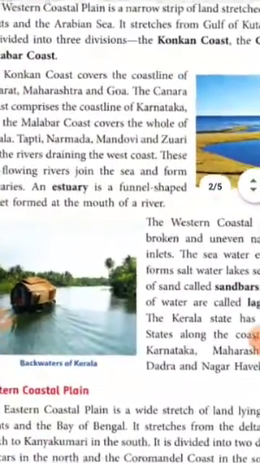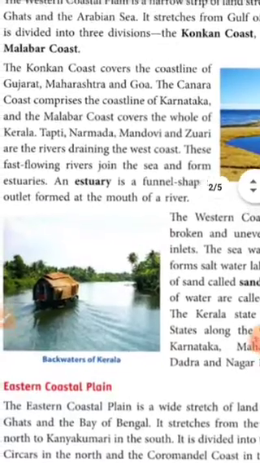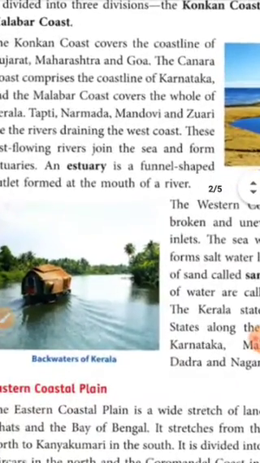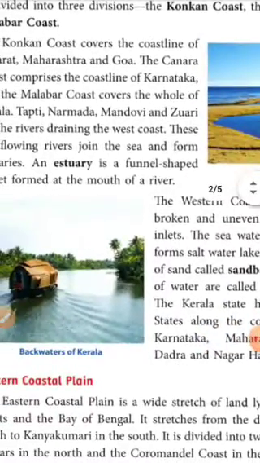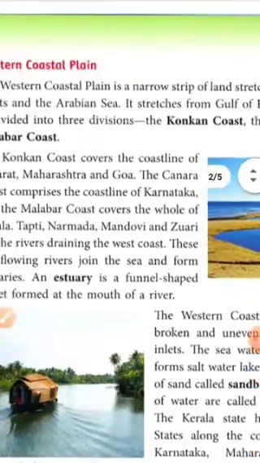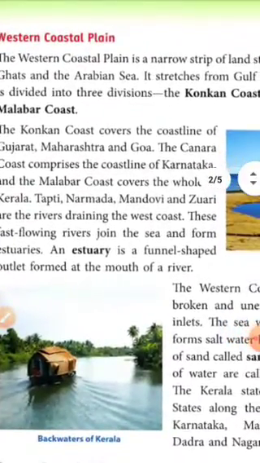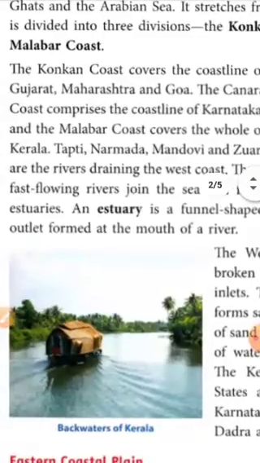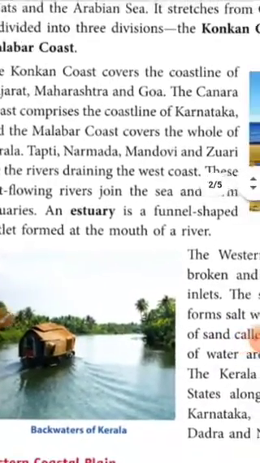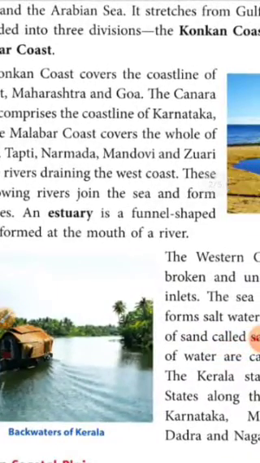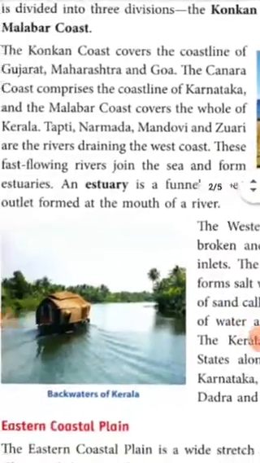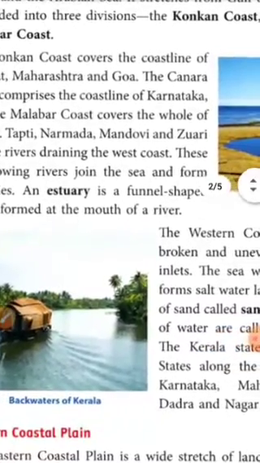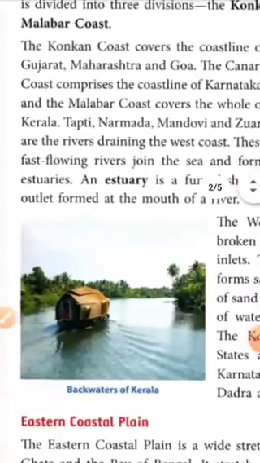Let's go through the next. The Tapti, Narmada, Mandvi and Juari are the rivers draining in the west coast. Means on its western coast these rivers flow. These fast flowing rivers join the sea and form estuaries.